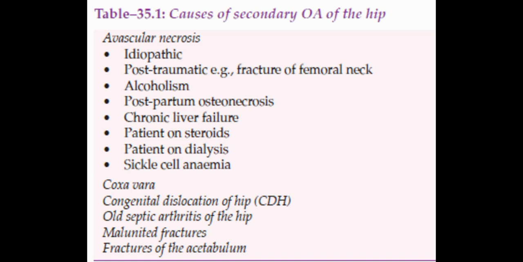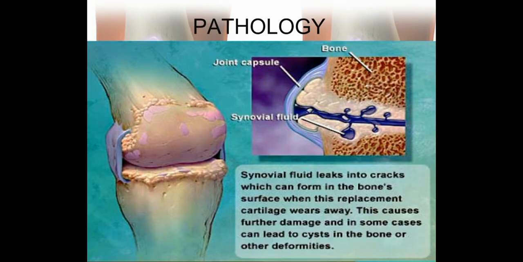Even coxa vara, congenital dislocation of hip, that is CDH, old septic arthritis of the hip joint, malunited fractures and fractures of the acetabulum. If the patient has a fracture at a young age, then later when the patient ages, there are chances that he will develop secondary OA of the hip joint.